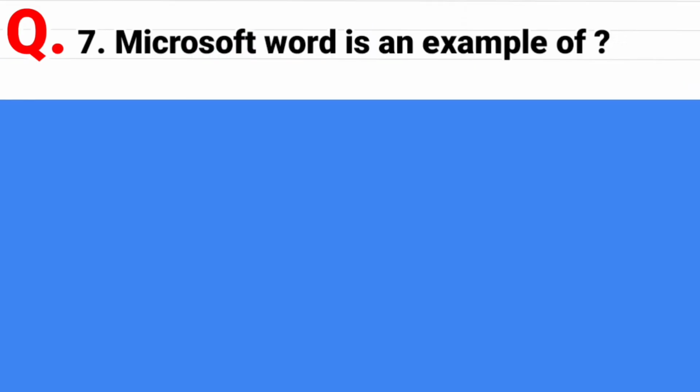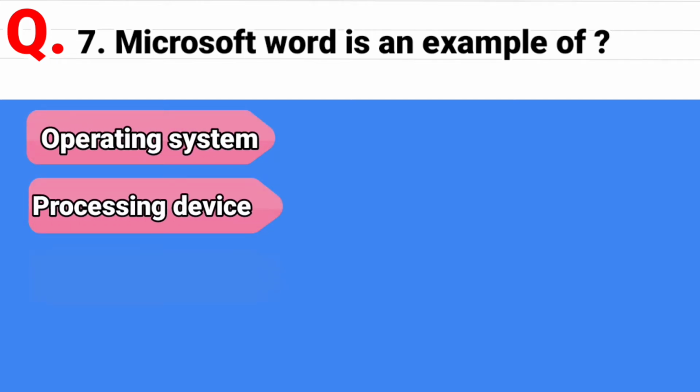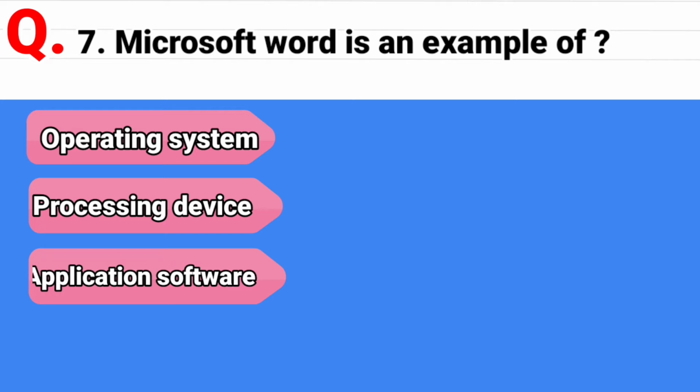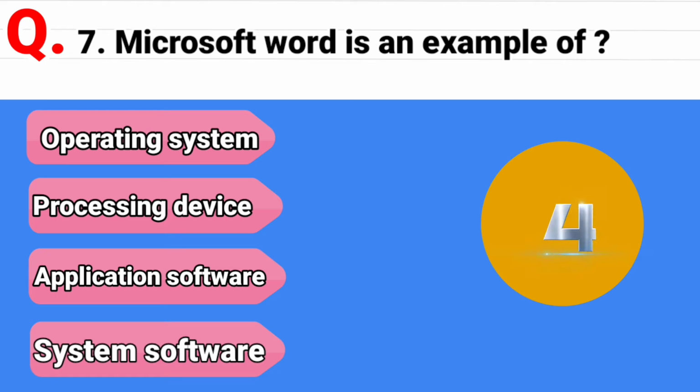Question 7. Microsoft Word is an example of, and the options are operating system, second option is processing device, third option is application software, and last option is system software. And the correct answer is application software.